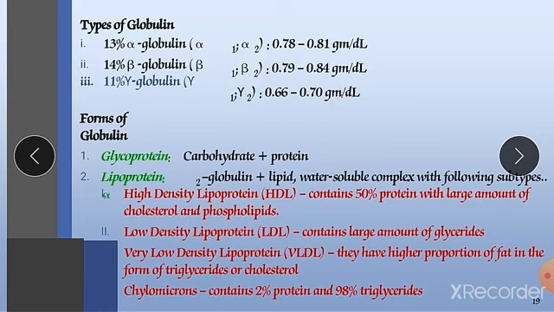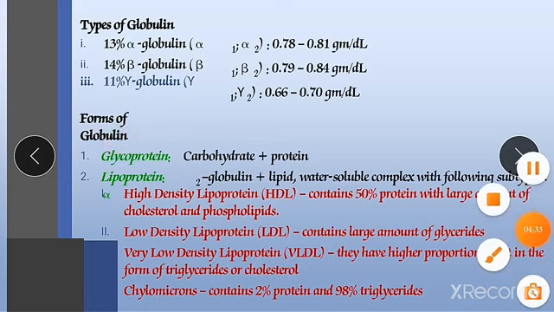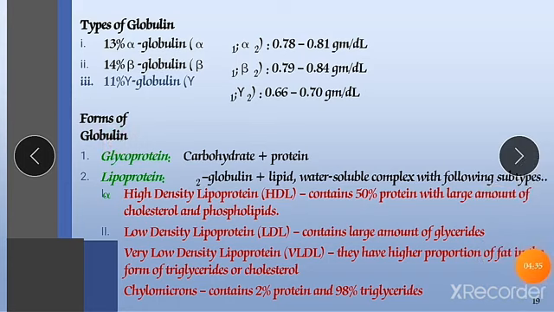Now we will discuss the various forms of globulin, meaning how many forms of globulins are available. First is glycoproteins. This is the first form of globulin available in our blood. Glycoprotein is nothing but carbohydrate plus protein; when both are combined, they form glycoproteins.